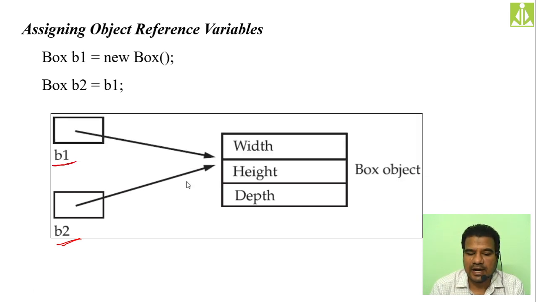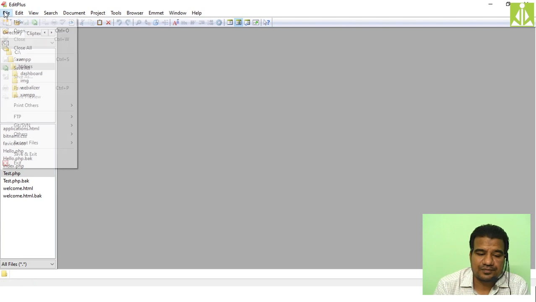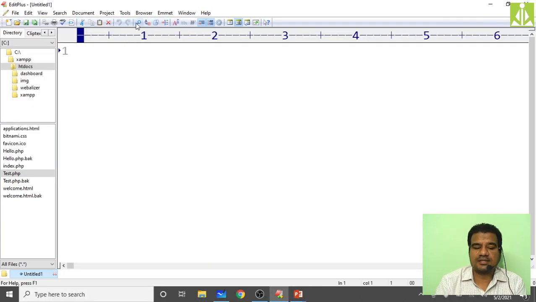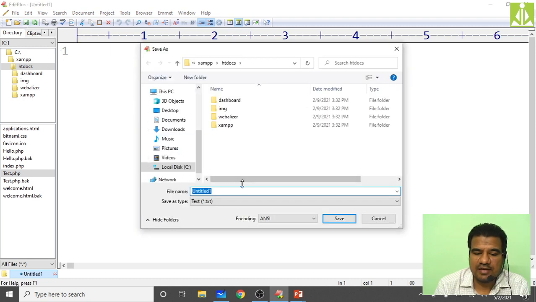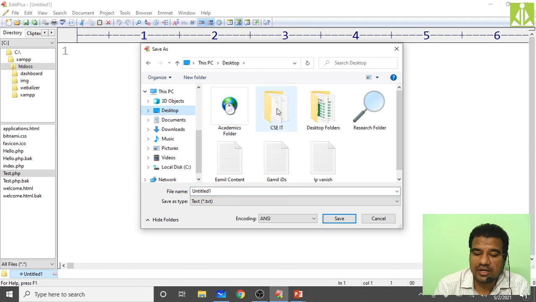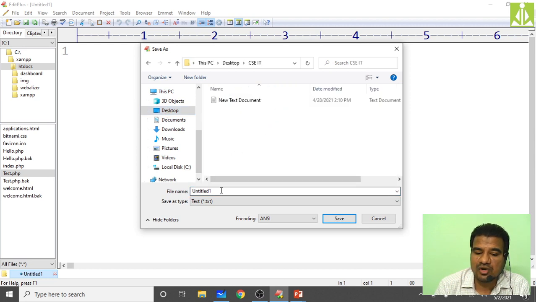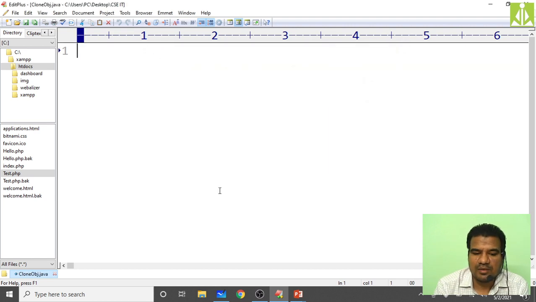Inside your EditPlus, open a new normal text program and save it. What exactly are we practicing here? Where do we have to go? We have to go to the desktop, right? Because on the desktop we have our folder CSE and IT. Here we need to save our Java document. So what are we practicing now? Objects, so clones, right? CloneObj.java. Hit the enter key, the program got saved.